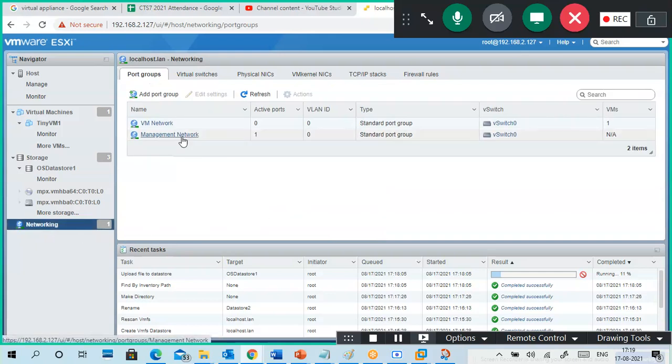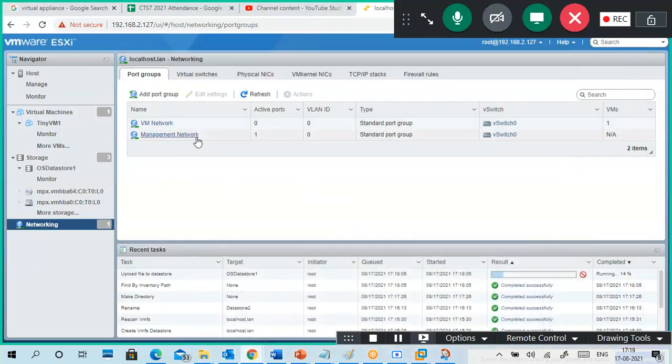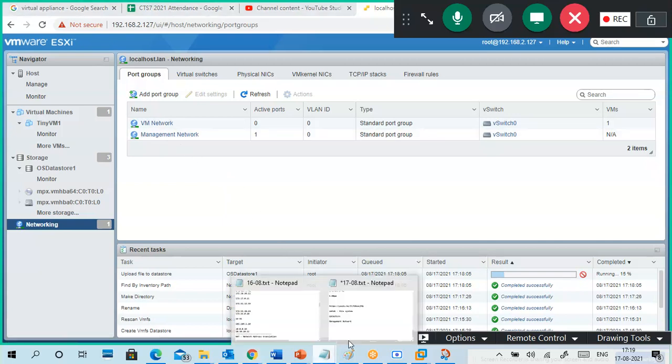Yeah, we can see the management network. What is this management network? We are not able to take screenshots. A lot of screenshots we have to take, but I'm unable to. So video is the only option to check it. Okay. So what is this management network?